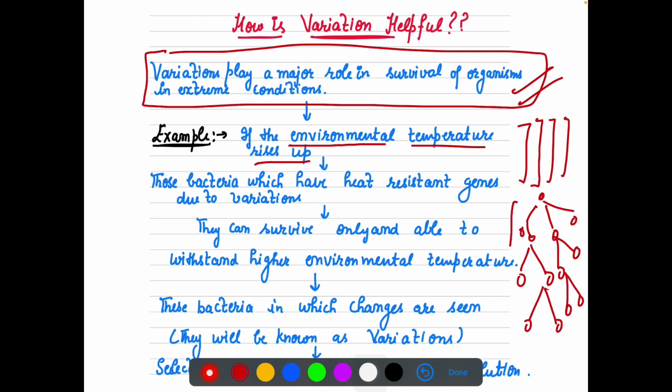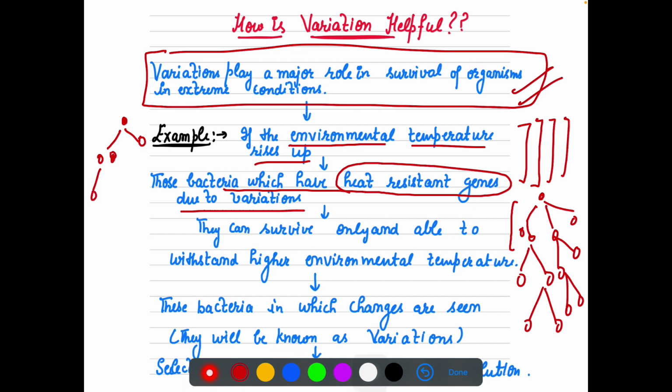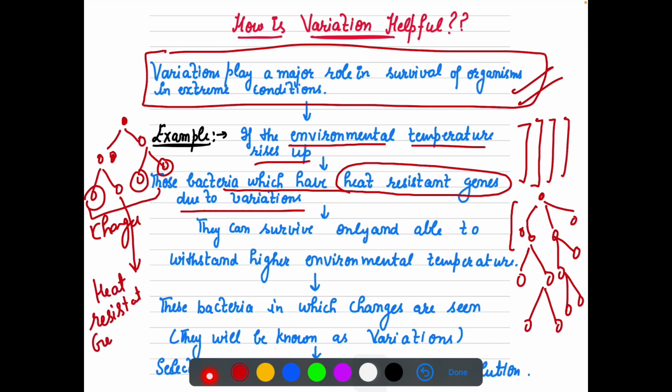So among these bacteria, there were a few in which heat resistance genes developed. This bacterium divides into two, then these further divide, so now there are a few changes which will occur. Suppose out of these four, this is the one in which heat resistant genes start developing, right?